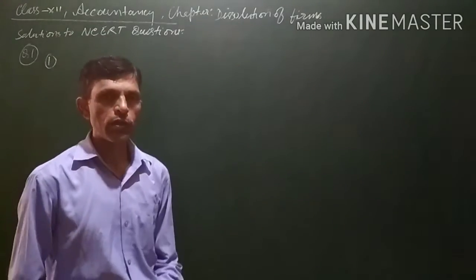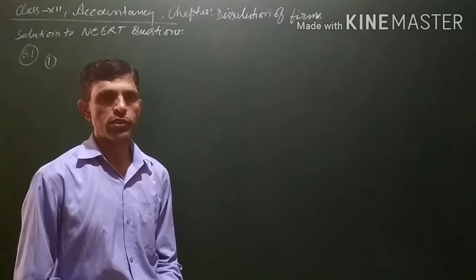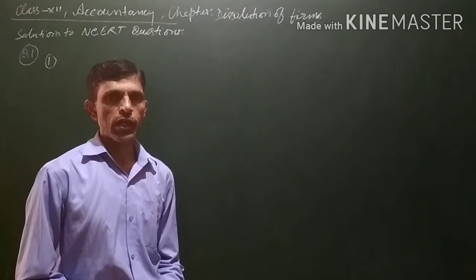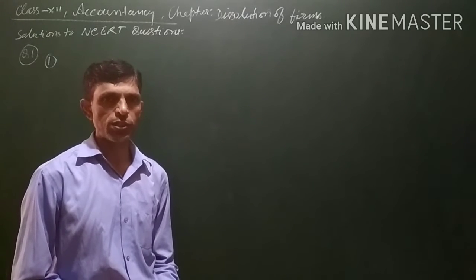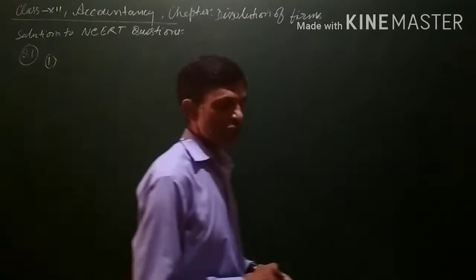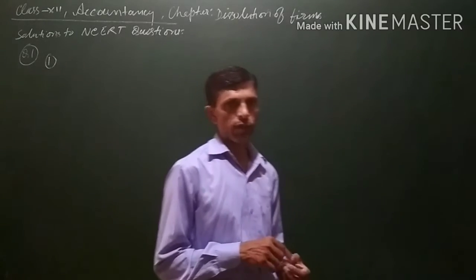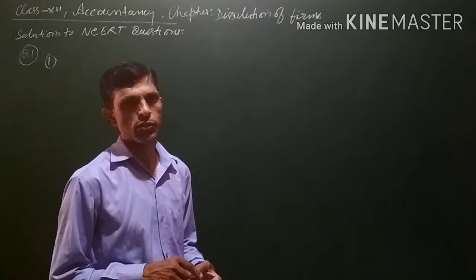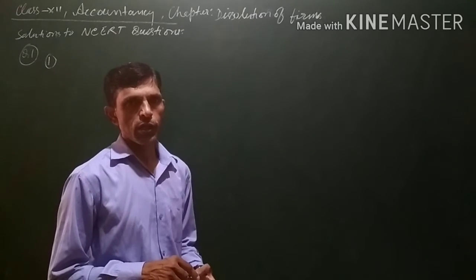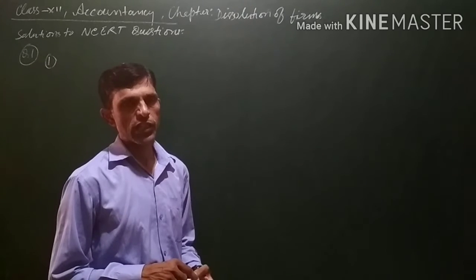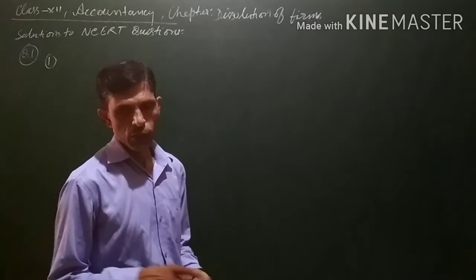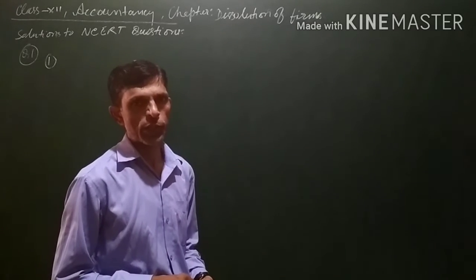Now see, in the realization account, the balances of assets and liabilities are transferred, and whatever payment is made or receipt is there after the assets have been disposed of. Whatever amount we receive after disposal of assets is also transferred to the realization account, and whatever payment is made for the outside liabilities is also done through the realization account. Now here, realization expenses are to be paid by the firm.